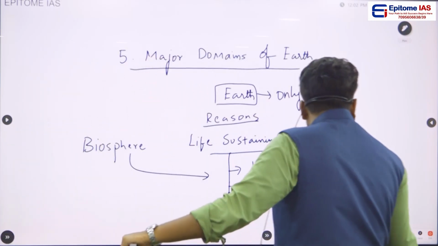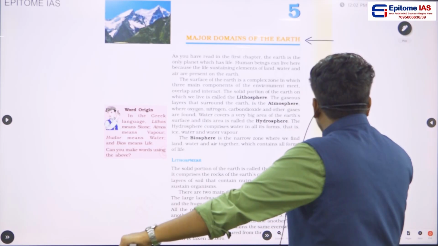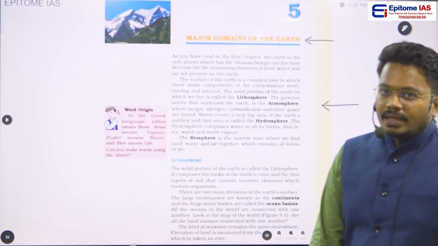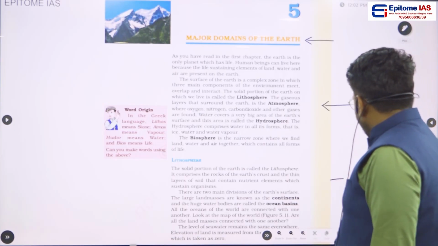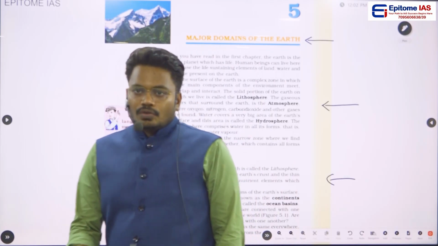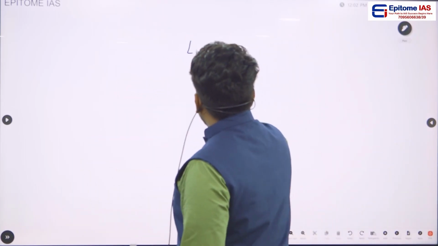Now if you go into this chapter, as we told earlier, so in first paragraph he will be explaining about this lithosphere, atmosphere, and hydrosphere, and in this next paragraph he detailedly explained about lithosphere. So what is a lithosphere?